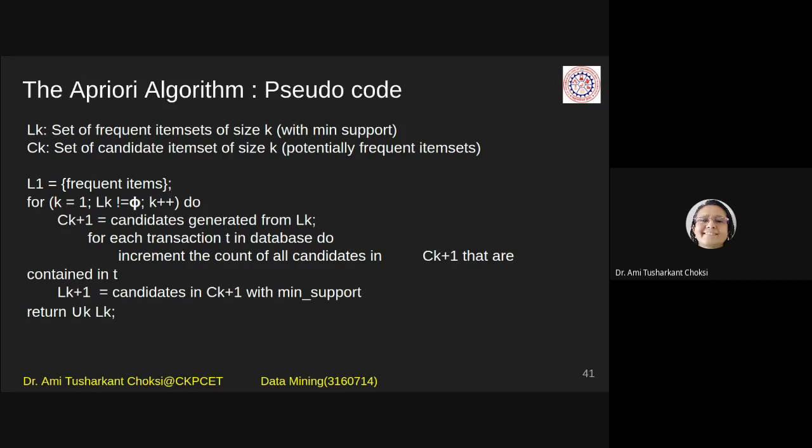In the next step, a 2 item set, which means 2 items are there. When we do not know whether they are frequent or not, we can say they are potentially frequent. But if we have checked that they have crossed the minimum support, we can say they are the frequent item sets.